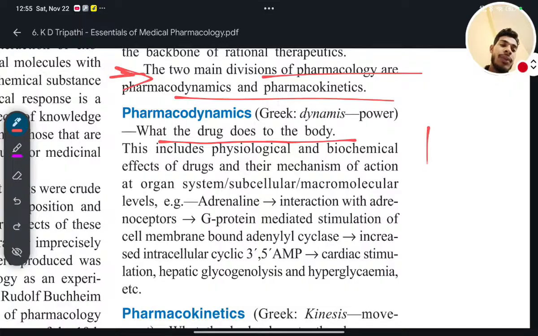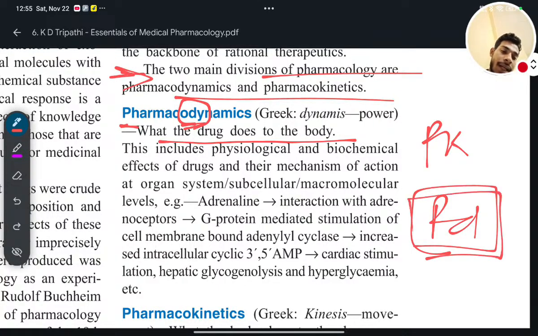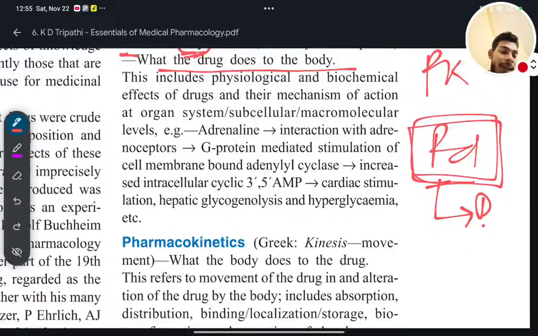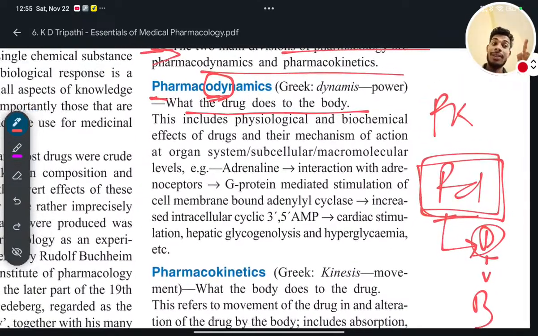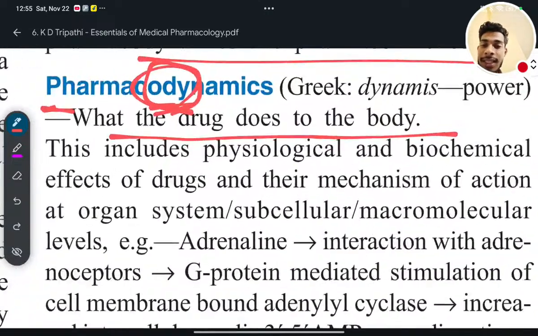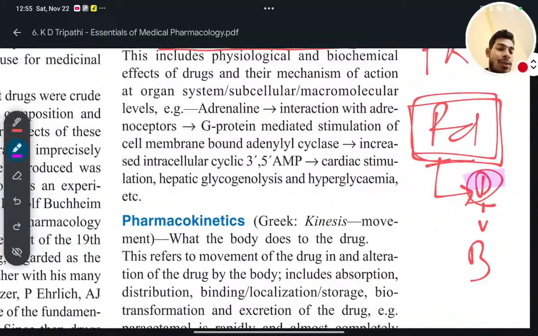Some people will get confused between pharmacokinetics and pharmacodynamics. So simply, when it is about pharmacodynamics, D is there, so PD. What does the drug do to the body? In that case, the drug will show some effect to the body. So D. I hope you understand what I'm telling. Pharmacodynamics, in that D is there. And again in what the drug does to the body, again D is there. So D is related to D.